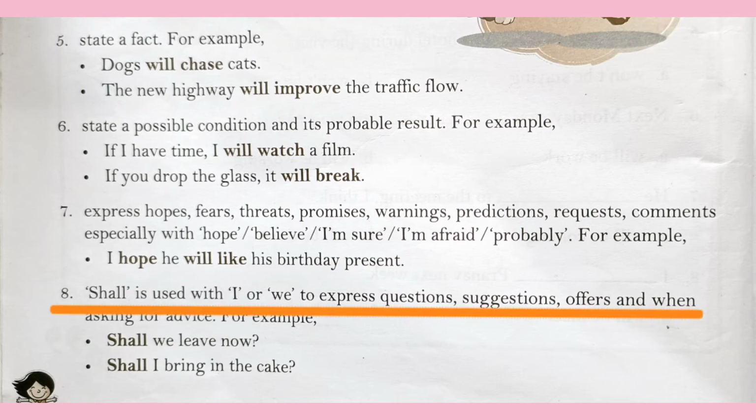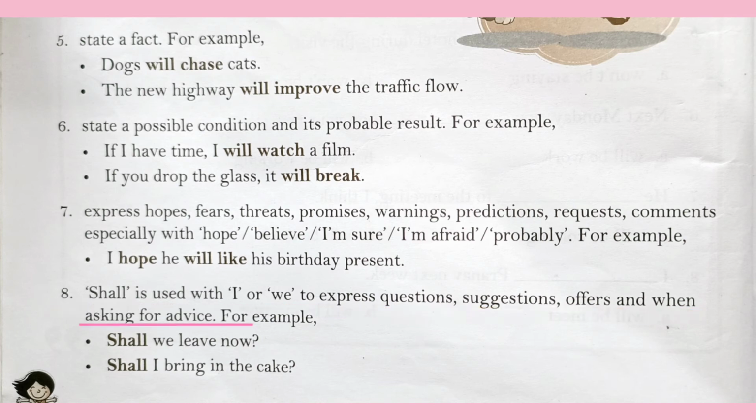We also use shall with first person singular and plural, that is I and we, to express questions, suggestions, offers, and when asking for advice. For example, shall we leave now? Here we use shall with first person plural we to take permission or to request to leave from the place.